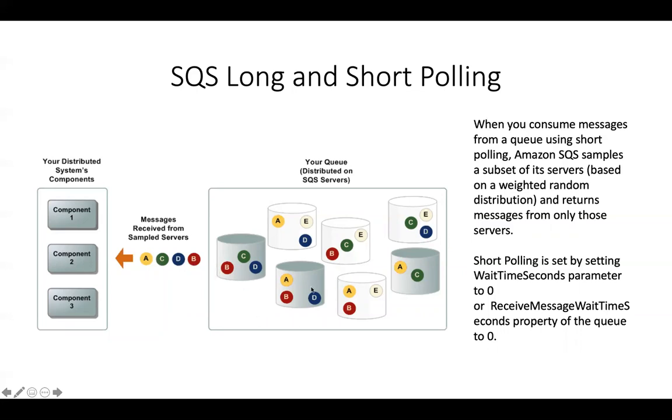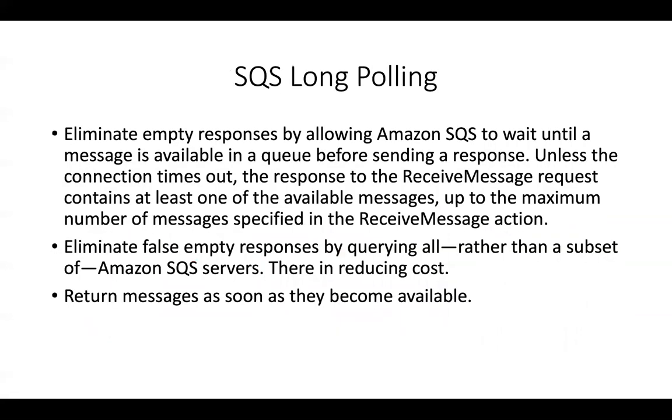But if you want to go for long polling, you get some of the best practices over here. So you get some of these advantages. One, you can eliminate empty responses by allowing SQS to wait until a message is available in a queue before sending a response. Unless the connection times out, the response to the receive message request contains at least one of the available messages, up to the maximum number of messages that you have specified.